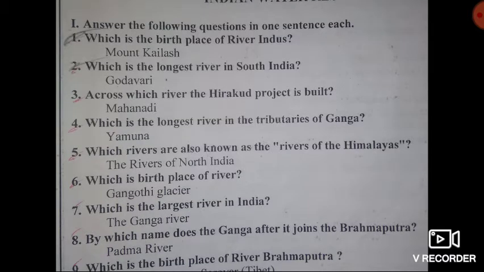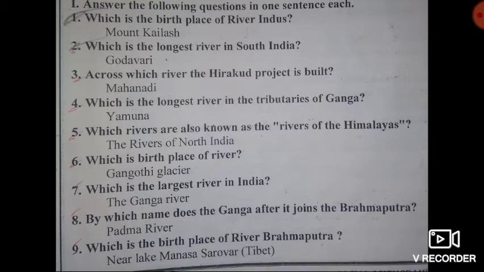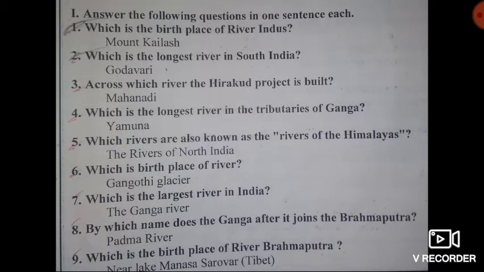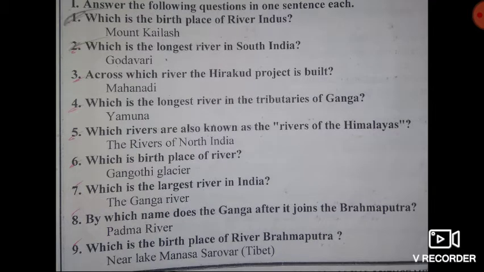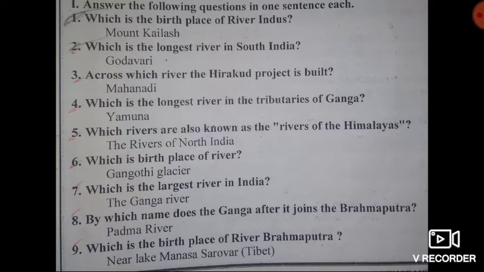Then sixth question, which is the birthplace of river Ganga? Answer, Gangotri Glacier is the birthplace of river Ganga. Then seventh question, which is the largest river in India? Answer, the Ganga river is the largest river in India. Then eighth question, by which name does the Ganga flow after it has joined the Brahmaputra? Answer, Padma river. Then ninth question, which is the birthplace of river Brahmaputra? Answer, near Lake Manasarovar is the birthplace of river Brahmaputra.